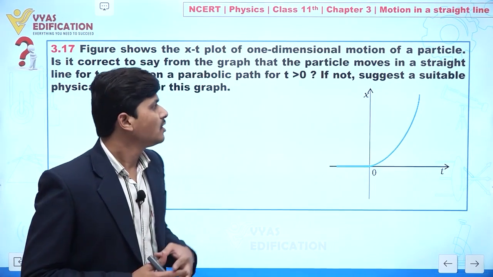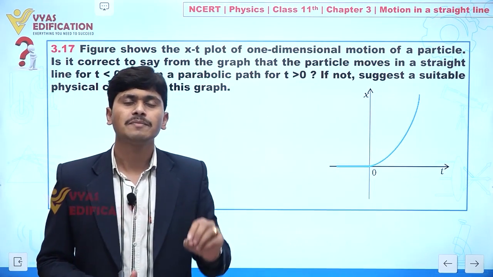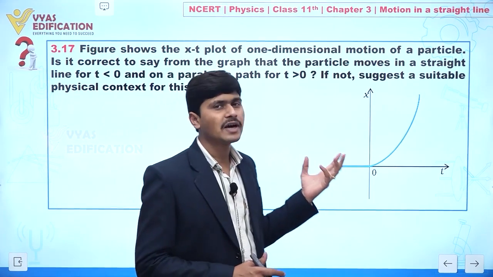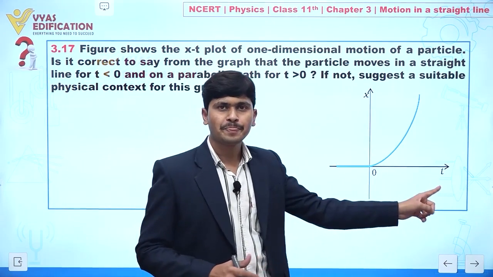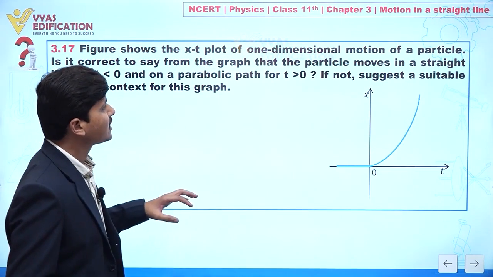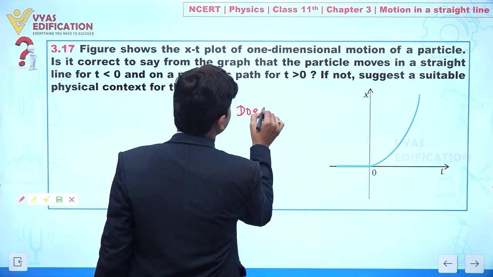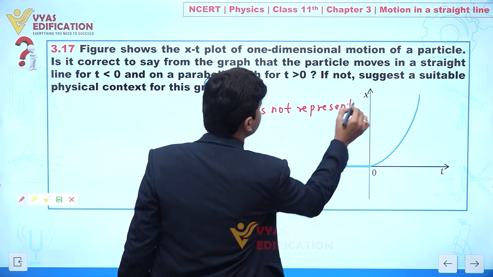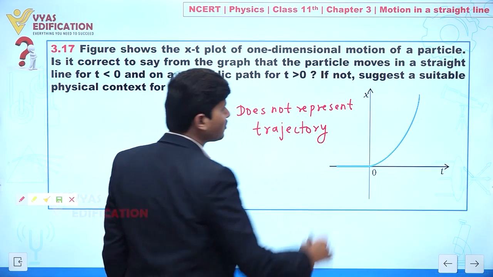Why? Because if we want to know that the particle has a parabolic trajectory, it means we should know about the trajectory equation, and the trajectory equation is the graph between y versus x. Clear? But here the graph is given to you between x and t. Clear to you? So directly we can say actually this graph does not represent trajectory. Clear to you? Yes or no?